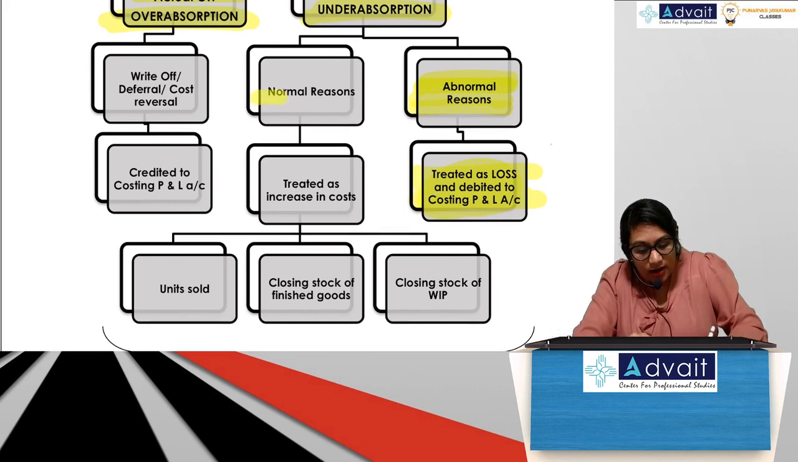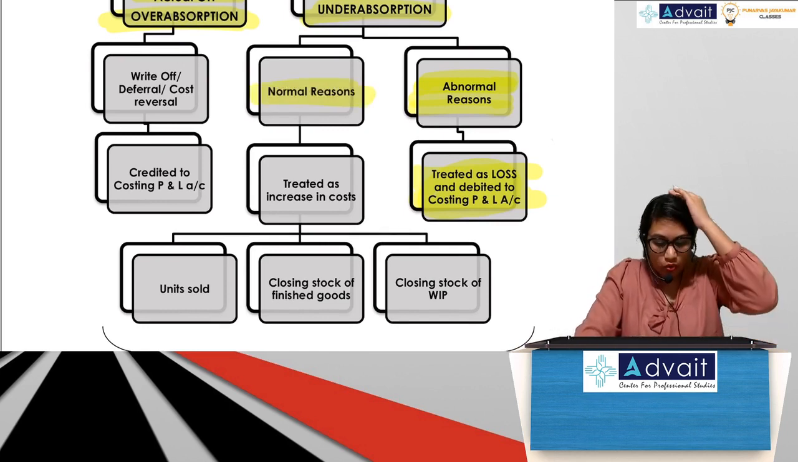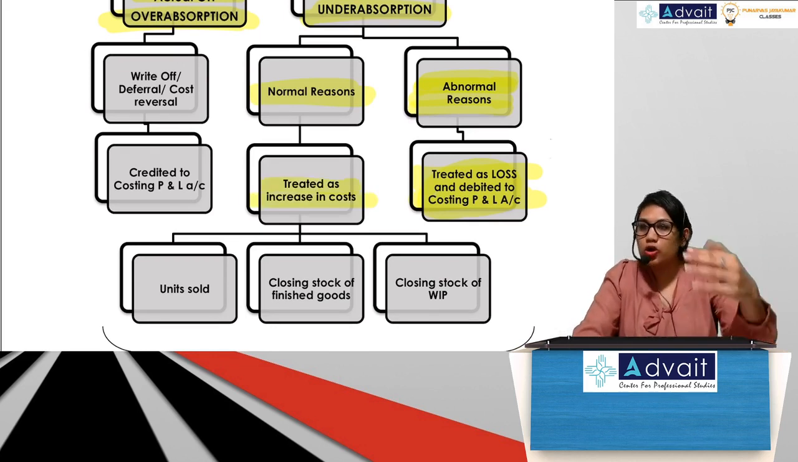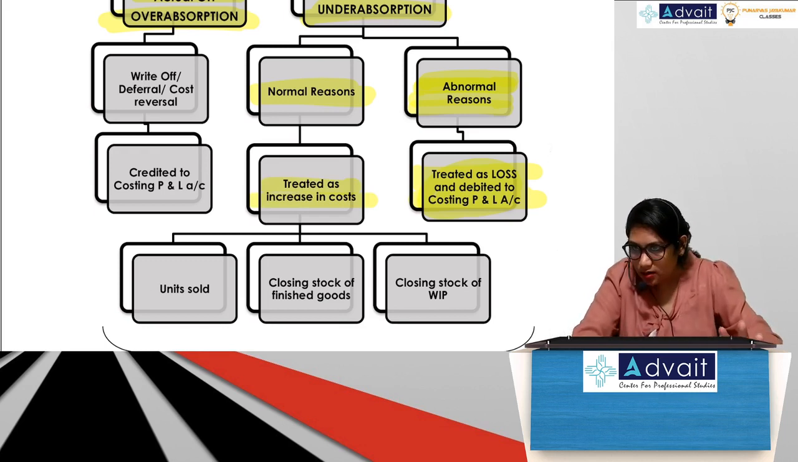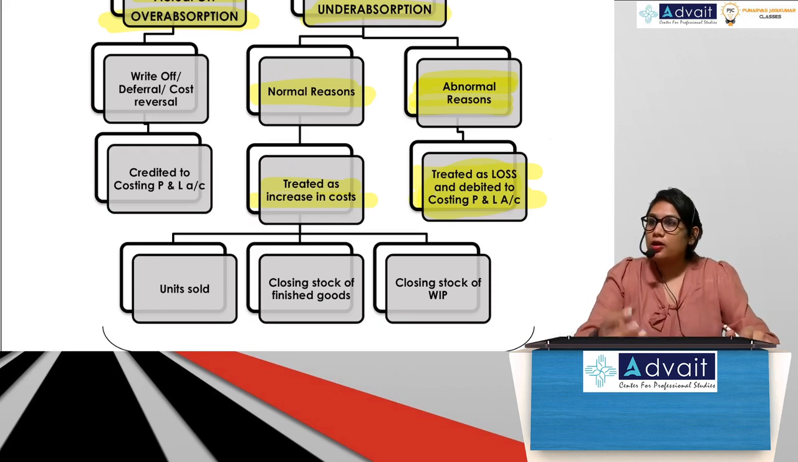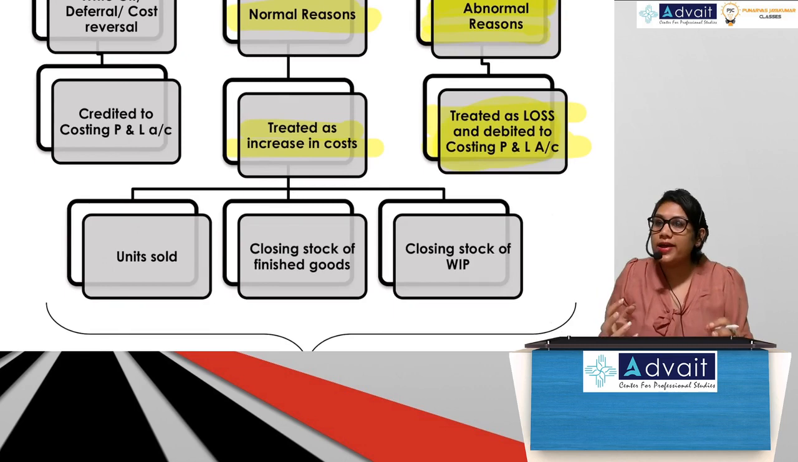And if under absorption is due to normal reason, then what will I do? Then I will treat it by increasing the cost. I showed less. I shouldn't have showed less. Now, okay, fine. Now the deed is done. I have shown less. Now what do? Okay, increase the cost. That will automatically be shown as increase in cost. How will I increase the cost?